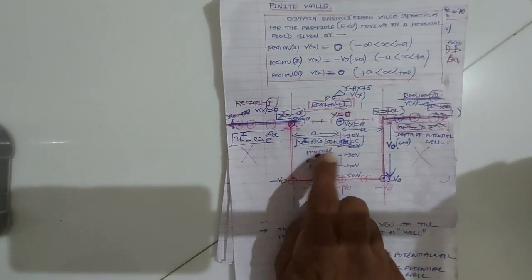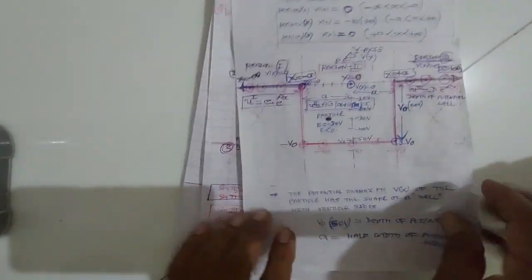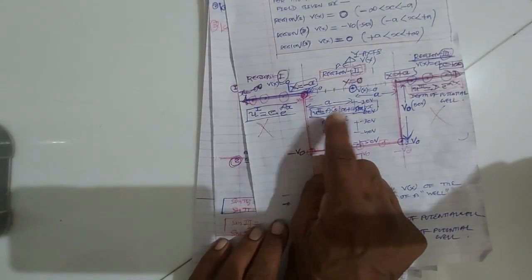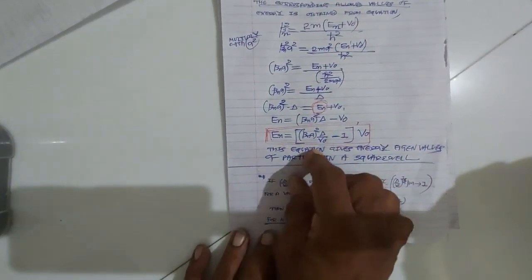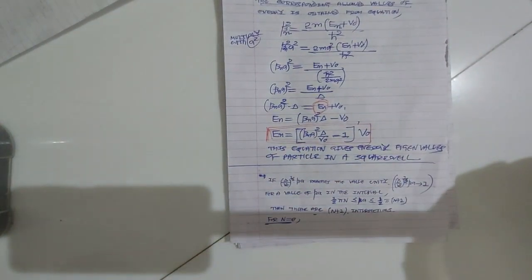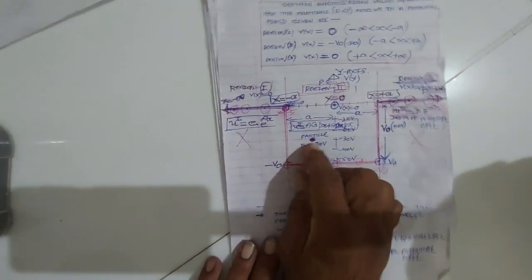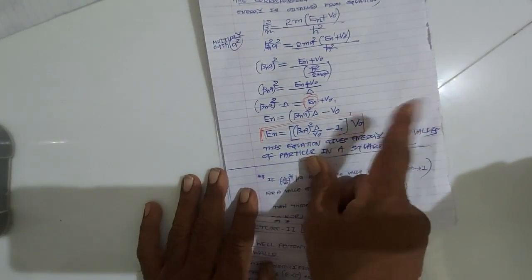Okay, so the particle which is inside the square well, its energy eigenvalues, the possible values of energy, which can they be? The possible values of energy of the particle inside the square well is given by the equation En is equal to beta n square delta upon V0 minus 1 V0. So this equation gives the energy eigenvalues of the particle inside the square well. Okay, now